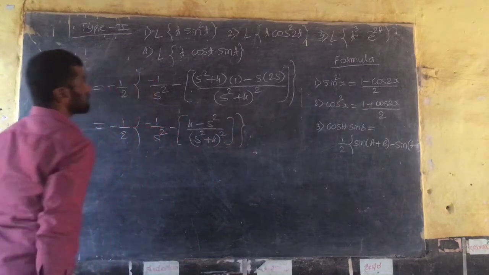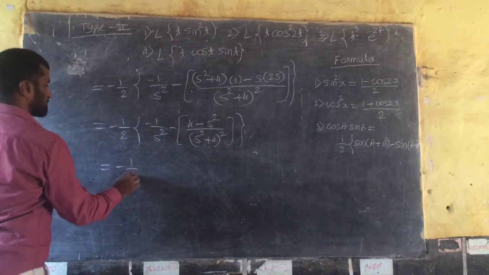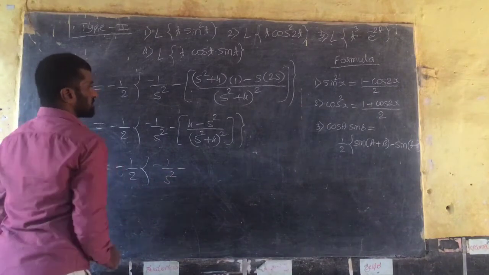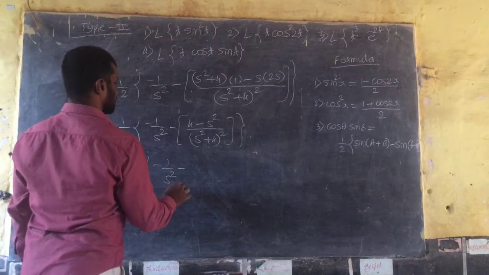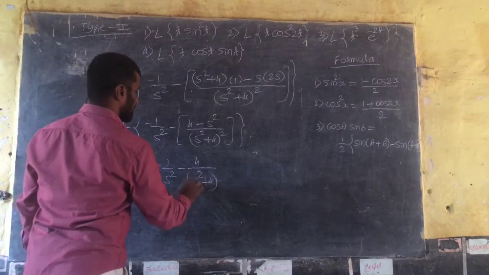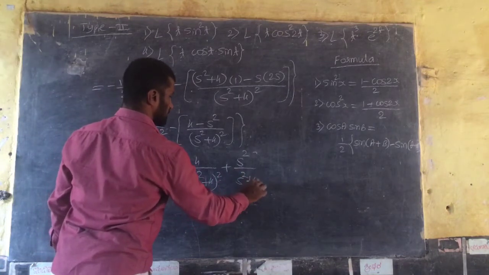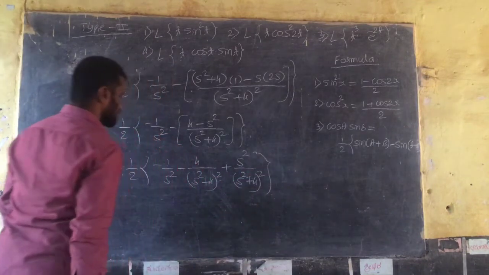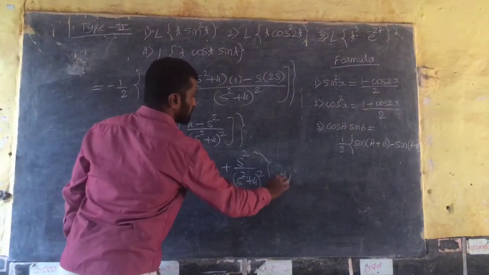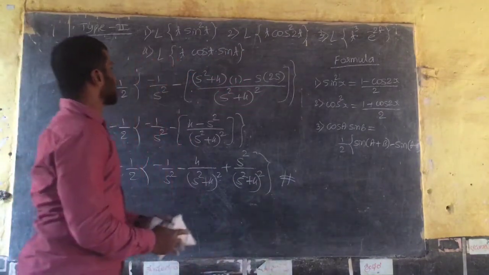So right, that equal to, multiplying the minus, minus 1 by 2 into minus 1 by s square minus 4 divided by s square plus 4 whole square, minus becomes plus s square divided by s square plus 4 whole square, right? So cross multiply, simplify, we get that is the answer, right? So similarly, the second example you must solve on your own. Next comes the third one.